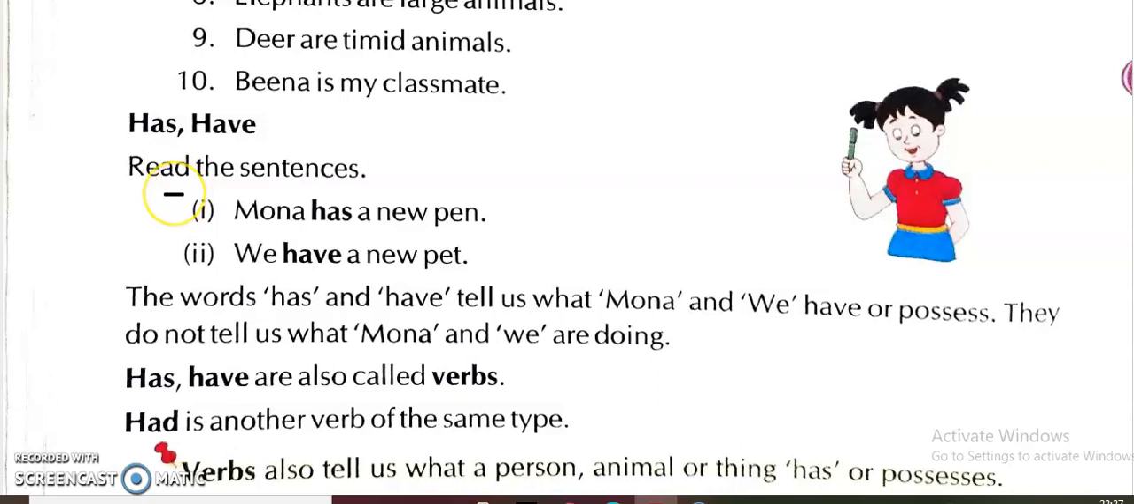We had learned about has and have in the second class also. Now we will read the sentences. Mona has a new pen. We have a new pet. So here it is has and have. They are also verbs. The words has and have tell us what Mona and we have or possess.